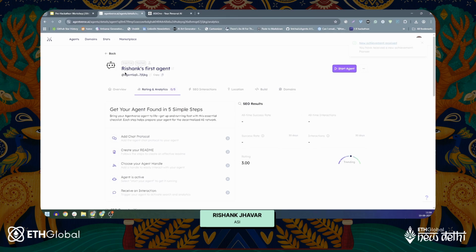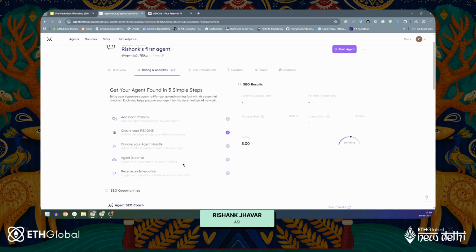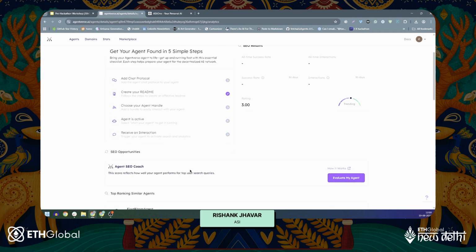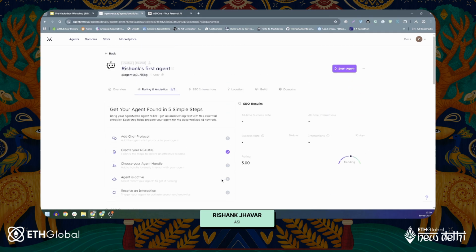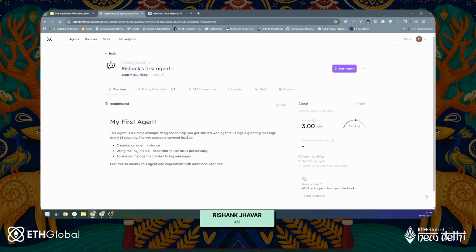Once you do, you will land on this page, which will give you a general idea on how to get your agent found in 5 simple steps: how to add a chat protocol, how to create a README, how to choose your agent handle, how to start your agent, and how to receive an interaction. Now, this is not exactly an agent that I would like to get discovered per se. So what I'll do here is navigate through a few things and showcase what an agent would look like if you start building it.